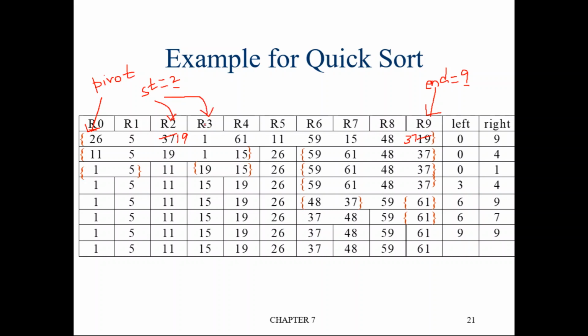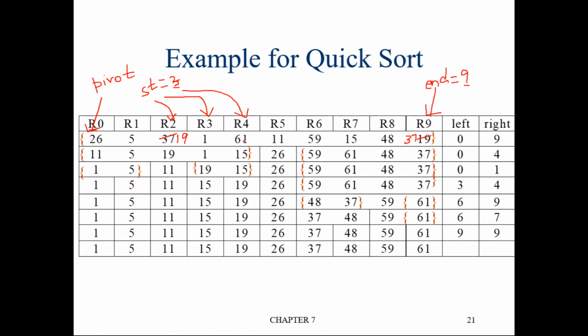Again you check. Now the element at start location is what? After incrementing, start is pointing to the third location, and the element is 1. Is it less than or equal to the pivot element? Yes, it's less than or equal to pivot, so again increment. So start will point here.